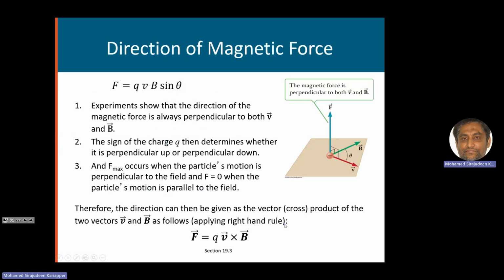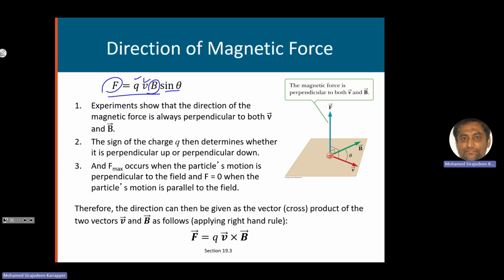Now, how do we get the direction of the magnetic field? We can measure the magnitude by using this equation. You measure the force, then we can get these values and measure the strength of the magnetic field. But what about the direction of the magnetic field? Experiment shows the direction of the magnetic force, not field.